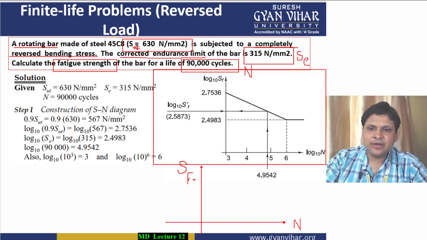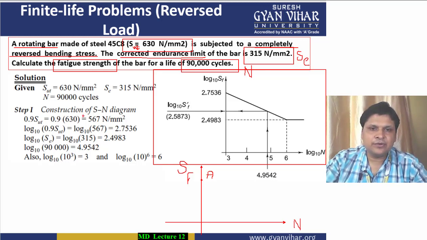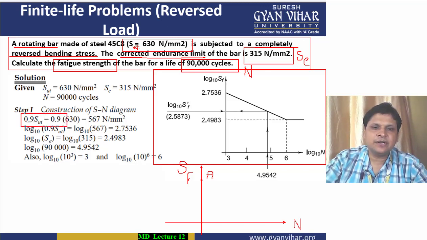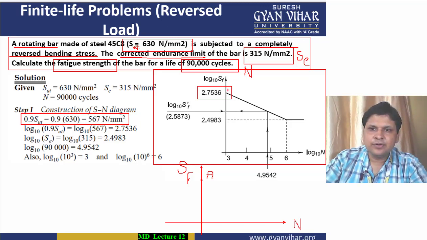Now I will mark a point A at which location? At 0.9 of SUT. How will you calculate 0.9 SUT? You have the value SUT given in the numerical, just multiply it and you will get the value of 0.9 SUT. So this particular location will be your 0.9 SUT. It is basically your point A.